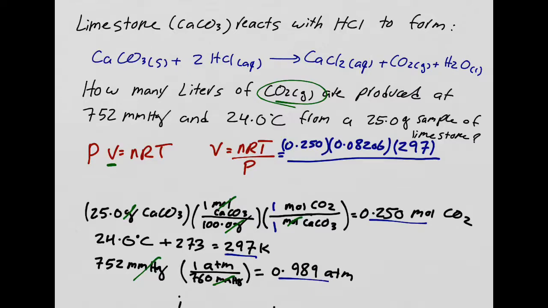I'm going to come over here, put 0.989 atm. So my final answer, 3 sig fig, is what I should have, is 6.16 liter. So far so good? Okay, not bad. So write down PV and RT and then go from there. Okay, ready for our next problem? Let's do our next problem.